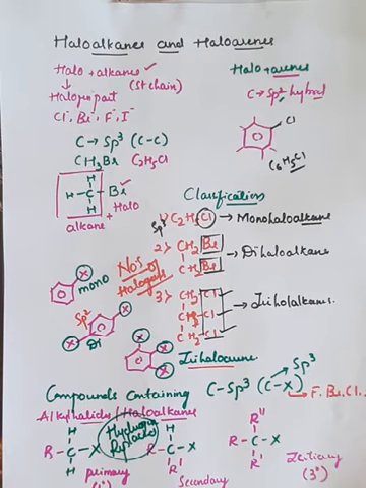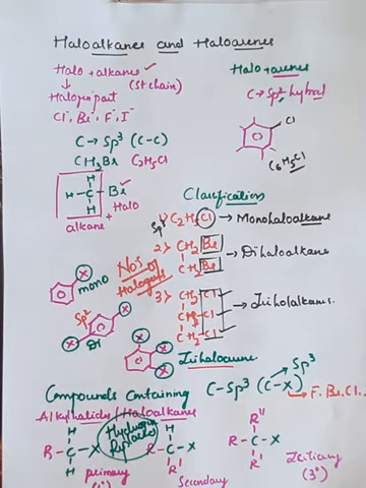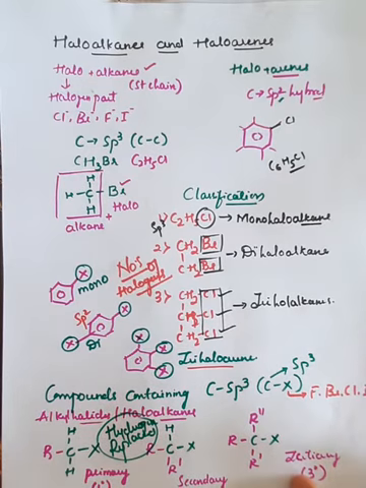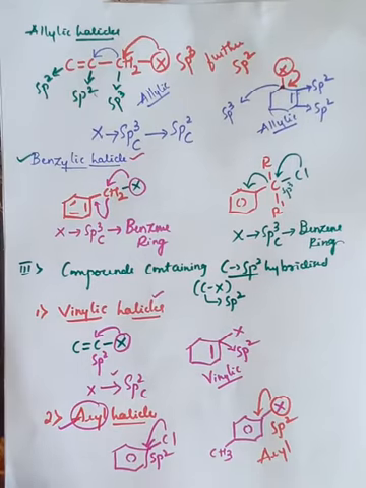Hello students, in the last class we have seen the explanation regarding haloalkanes and haloarenes, and along with that how we can classify the haloalkanes and haloarenes based on the different number of halogen atoms and number of hydrogen atoms replaced. Along with that we have seen the classifications like allylic halides, benzylic halides, and similarly the compounds containing sp2 hybridized carbon atom, and that is vinylic as well as arylic halides.